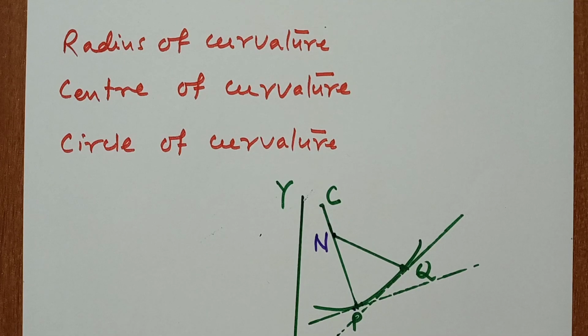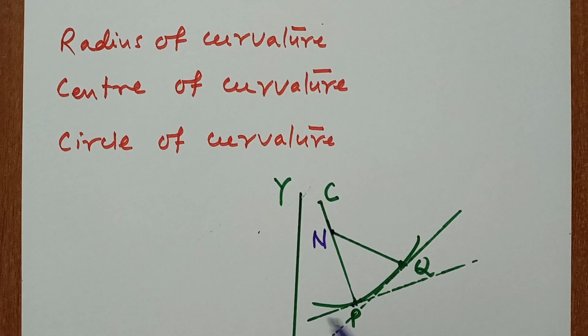Let us suppose this is a curve, and P and Q are two points on the curve.